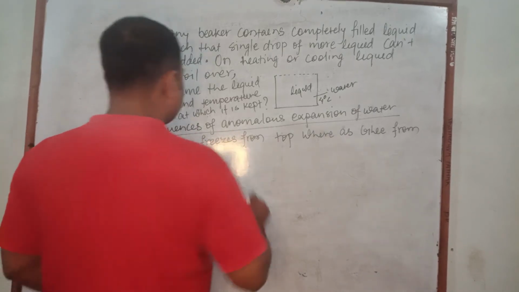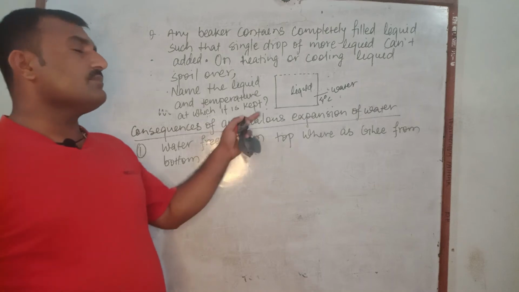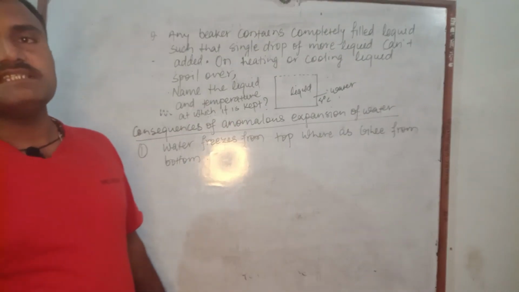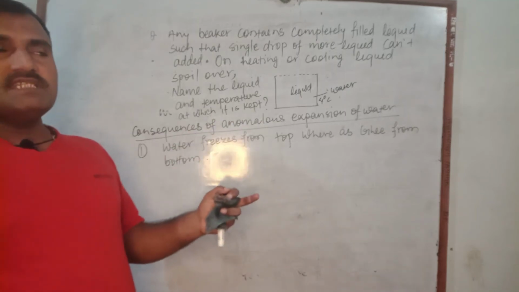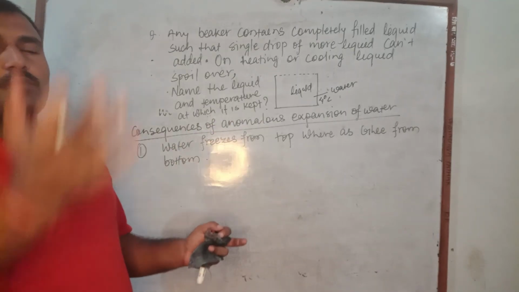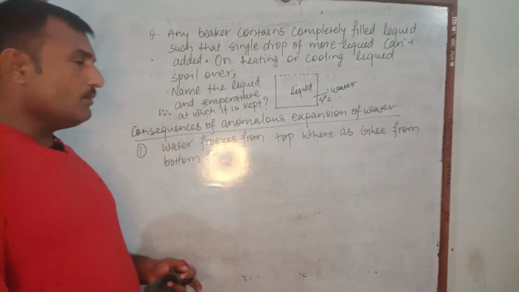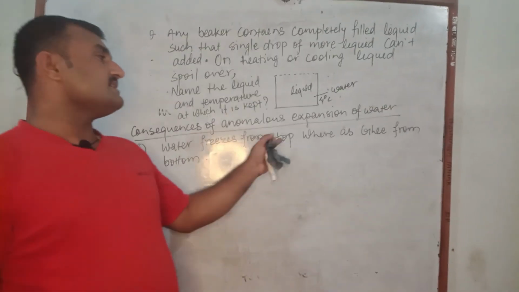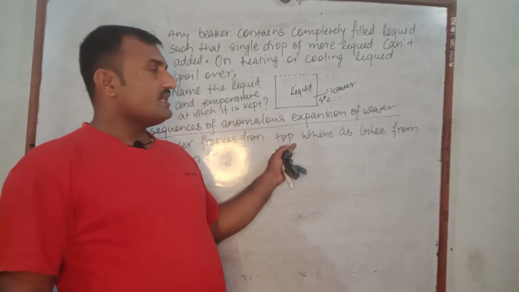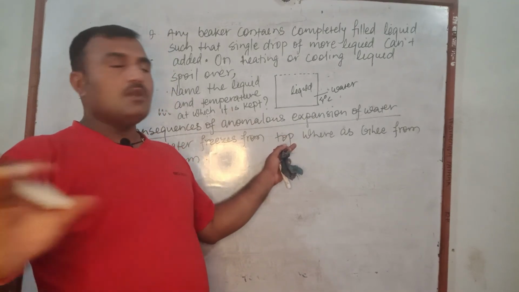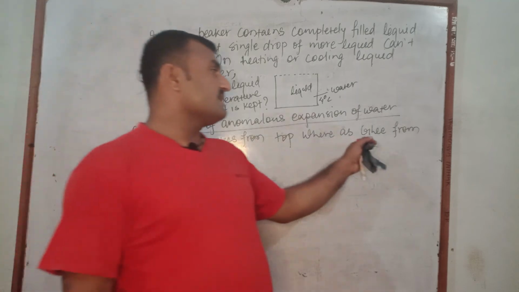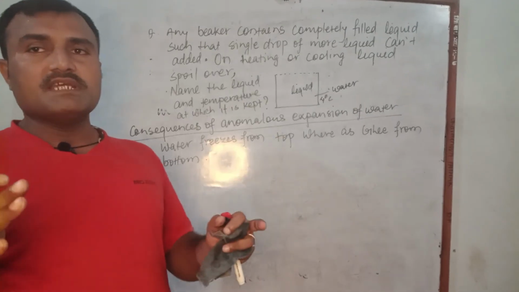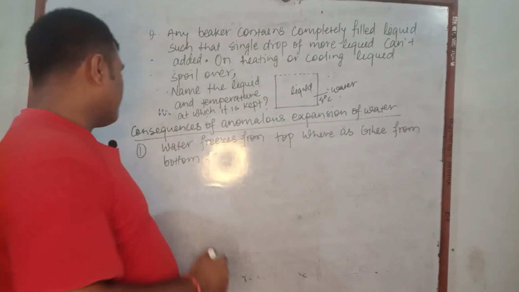How can we explain it? When water freezes, its density decreases and volume increases. On cooling, water's volume increases and density decreases. As a result, it floats on water. In case of ghee, on freezing, its density increases, volume decreases, and it sinks.